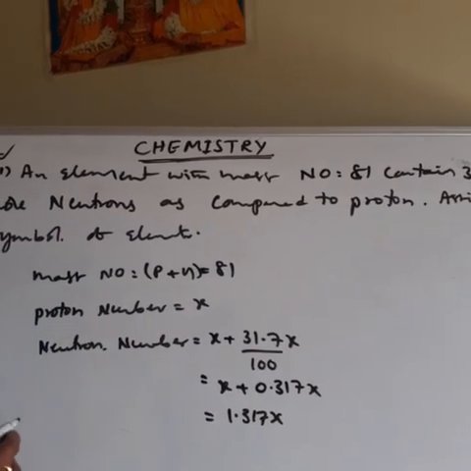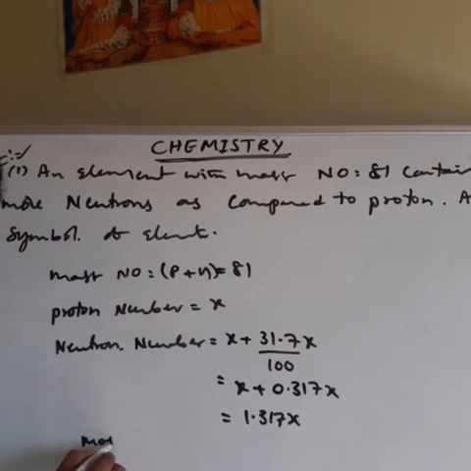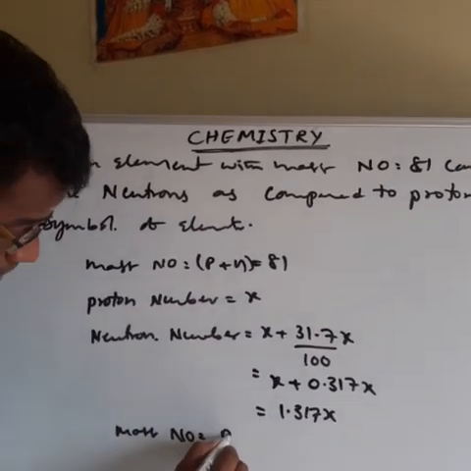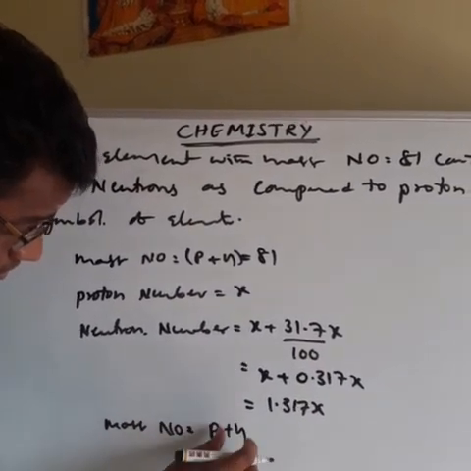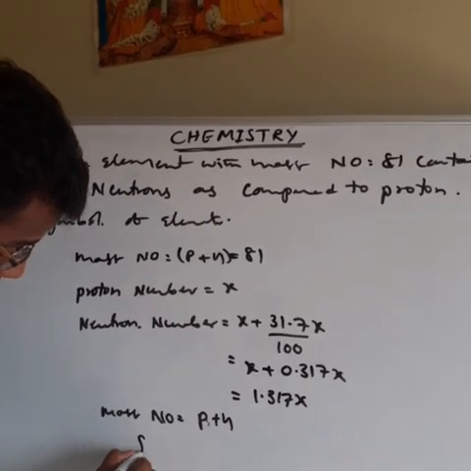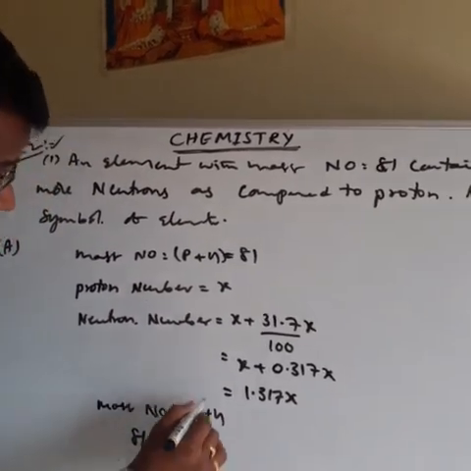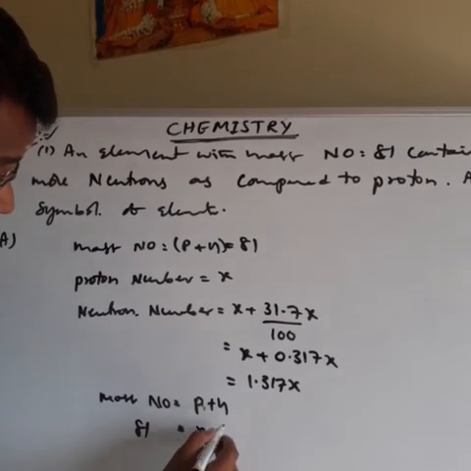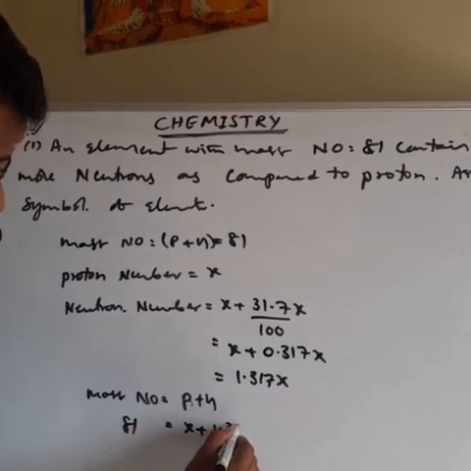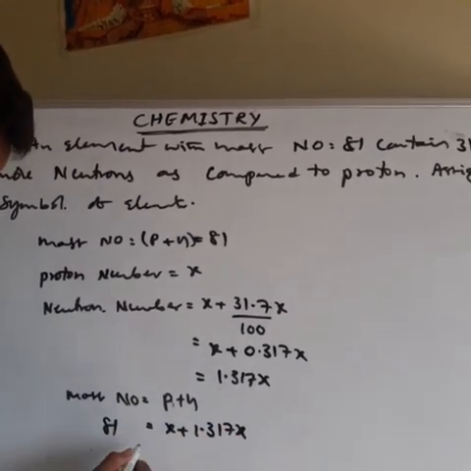This is proton number. Then next, mass number is equal to proton number plus neutron number. The mass number is 81. Proton number is x plus neutron number 1.317x.